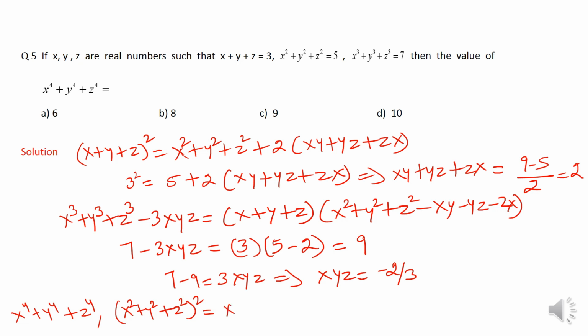Now this is x⁴, a²; y⁴, b²; and z⁴, which is c²; plus 2ab. 2ab means x²y², bc means y²z², and ca means z²x². Now this question is going to be a little longer one. Let us move ahead.